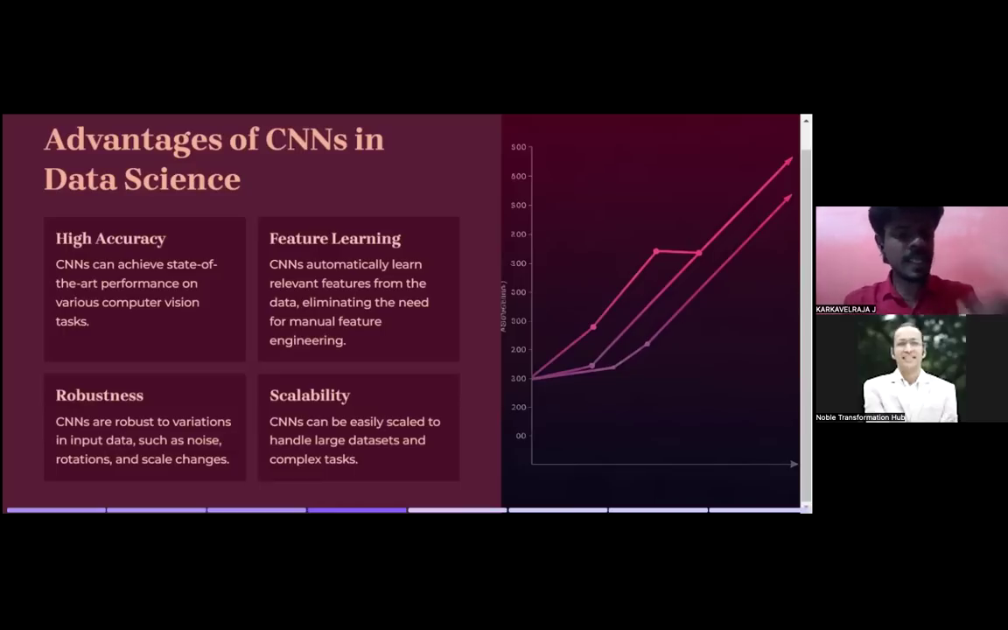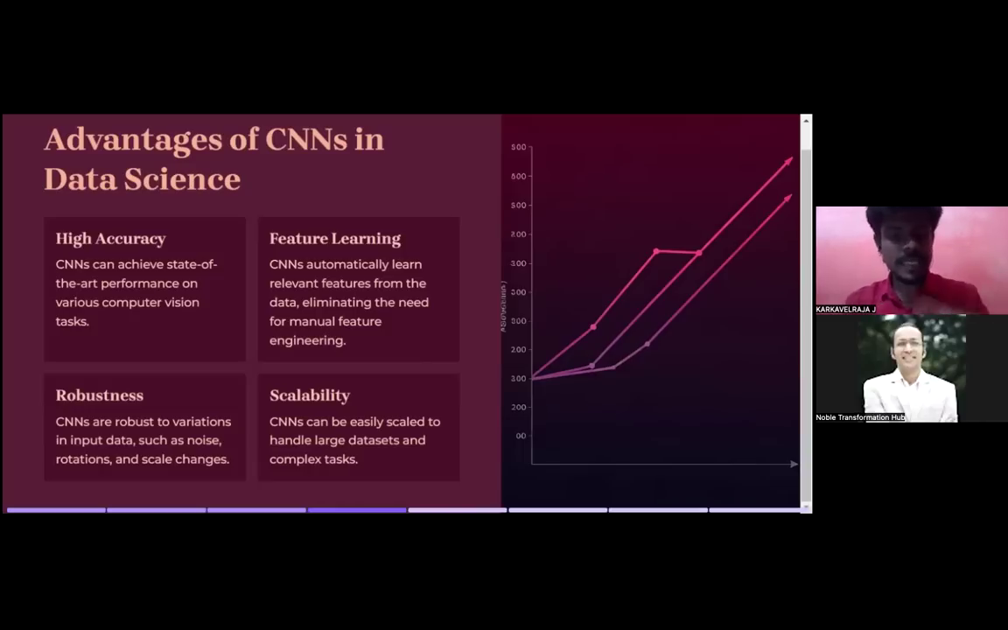Robustness: CNNs are robust to variations in input data such as noise, rotation, and scale changes. Consider we are training the image this way. We are calling it an ant. And what if it looks like this? This is also an ant, right? CNN is able to predict this, so they are robust. We just trained with this data, but it is able to predict that this kind is also called an ant. That is called robustness.